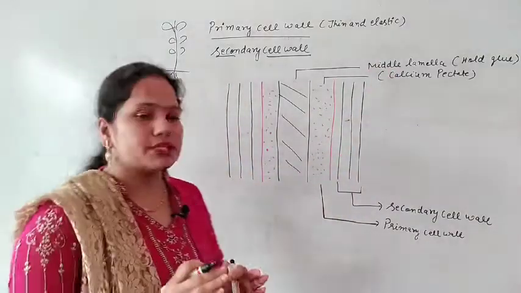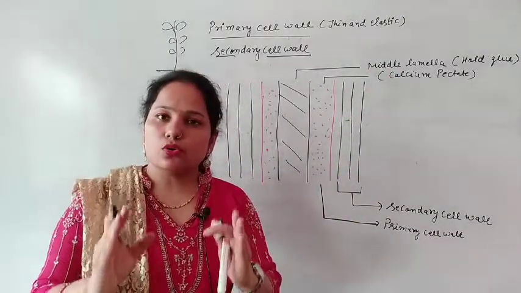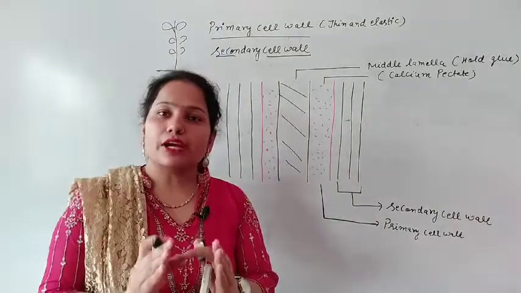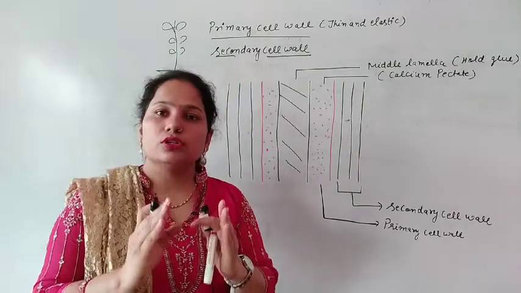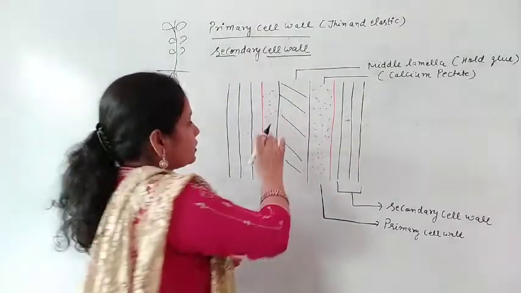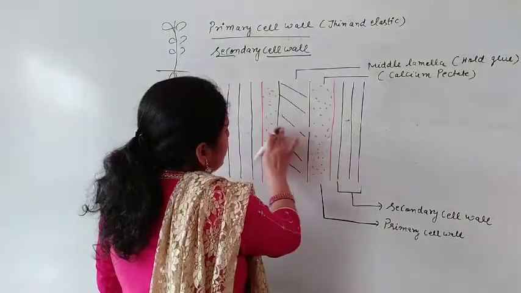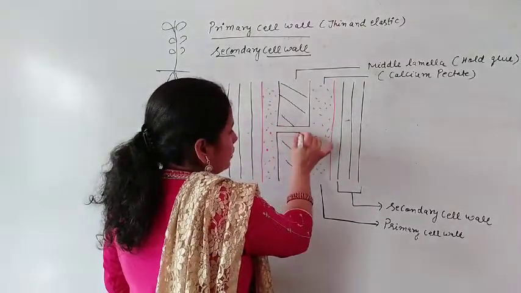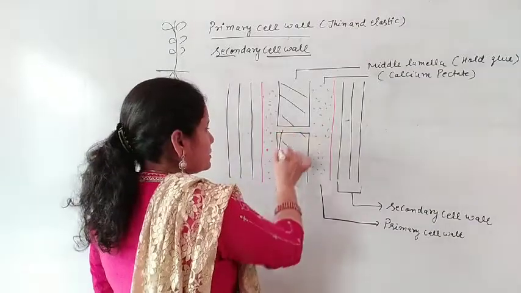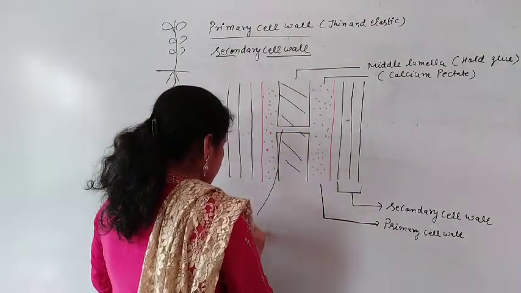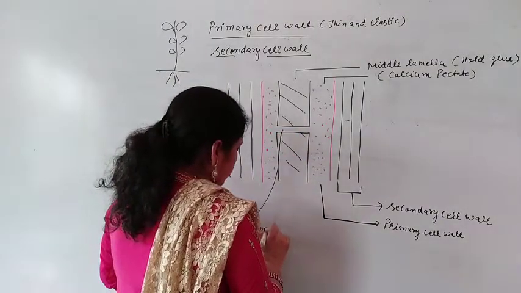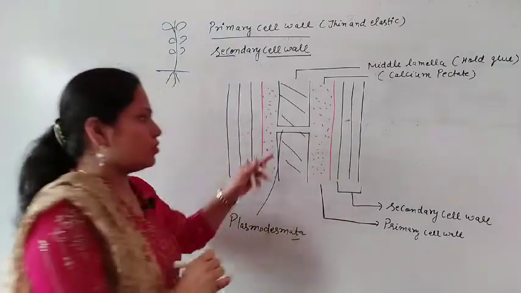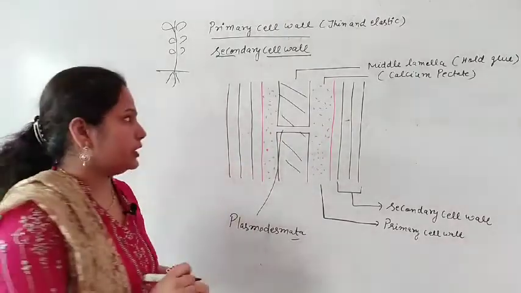The middle lamella is present between two adjacent cells, and it holds and glues the two cells. The connection between the two cells is also through the middle lamella like this, and this connection is known as plasmodesmata.